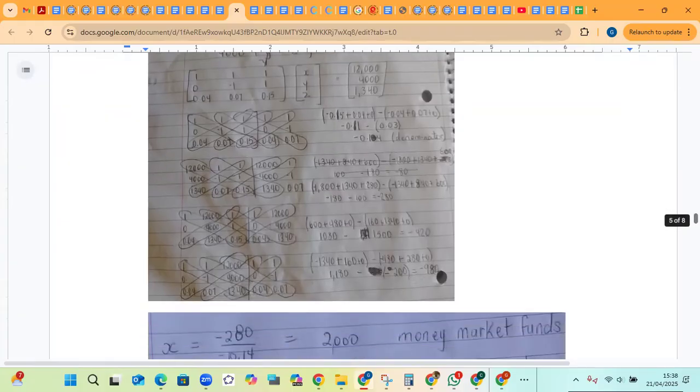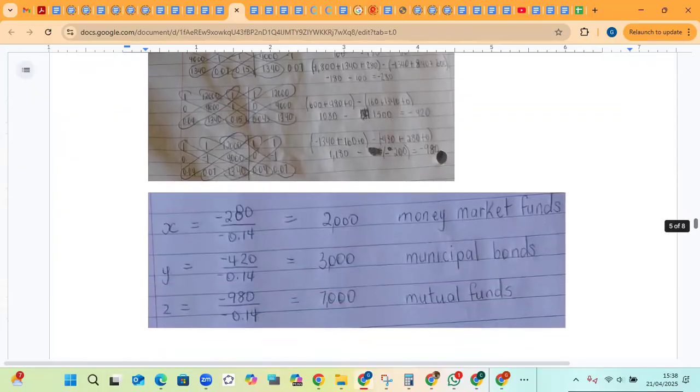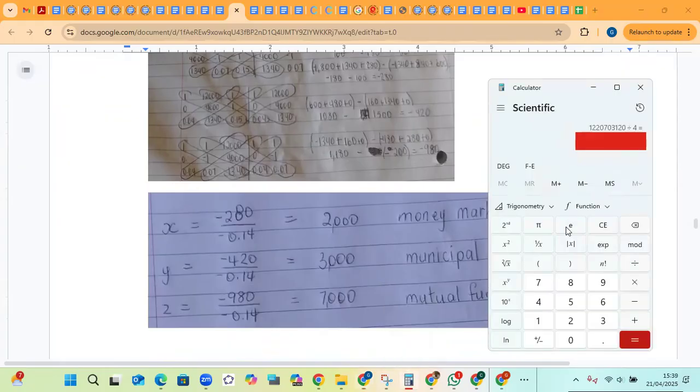Remove the coefficients of y, replace them with the constants, but you have to put back the coefficients of x, and then you do the same for z, and then you divide each determinant by the original determinant of negative 0.14. And here you have 2,000, 3,000, and 7,000. Okay, and it appears to be correct.